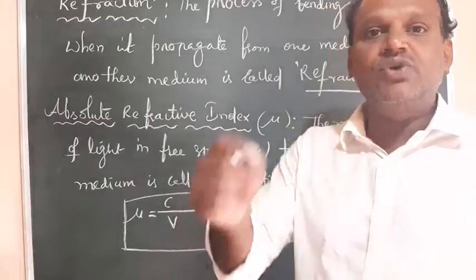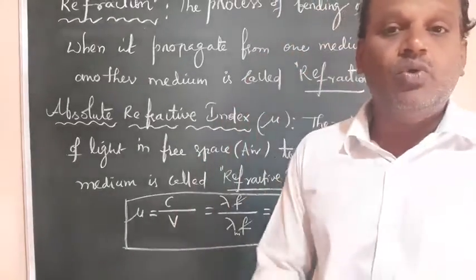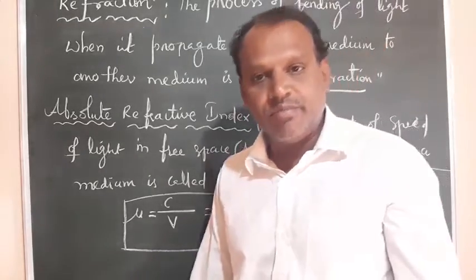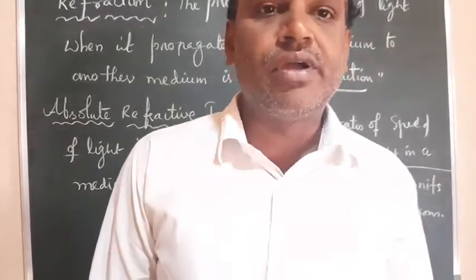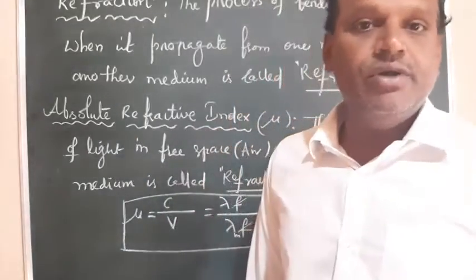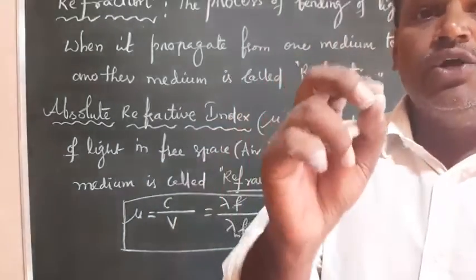Because of that, it has only a numerical value, only magnitude will be there. Maybe it is 1, or maybe it is below 1, 0.5 or 0.4, whatever the value it may have, but no units, no dimensions, it has only a numerical value.